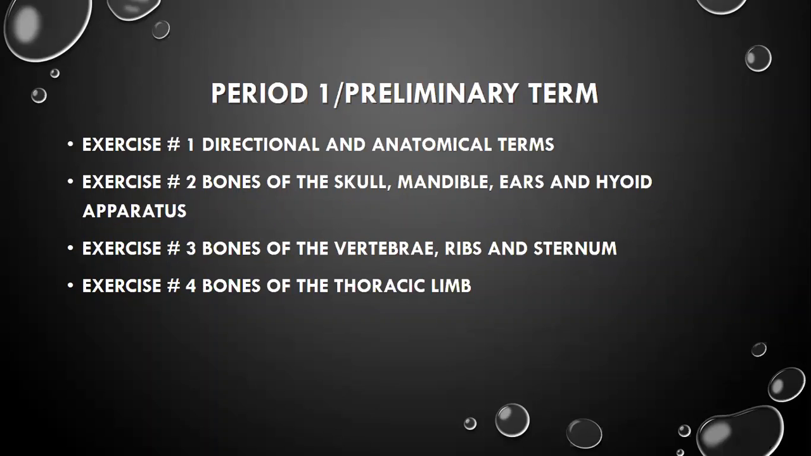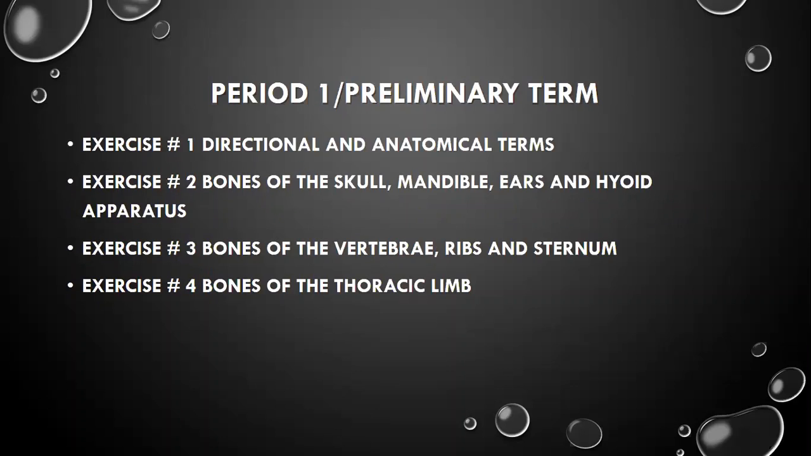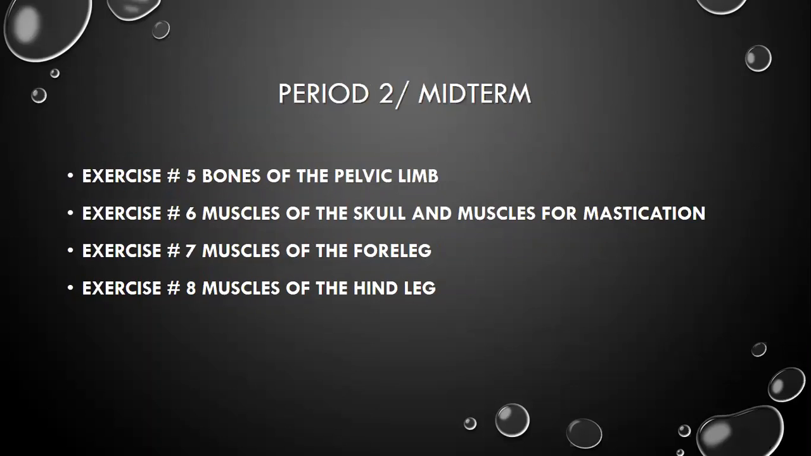For the midterm, we might include bones of the pelvic limb for period 1. For period 2, we will have the muscles: muscles of the skull and the muscles for mastication. We also have muscles of the forelegs and muscles of the hind legs.